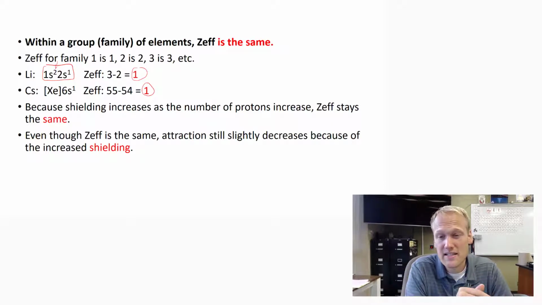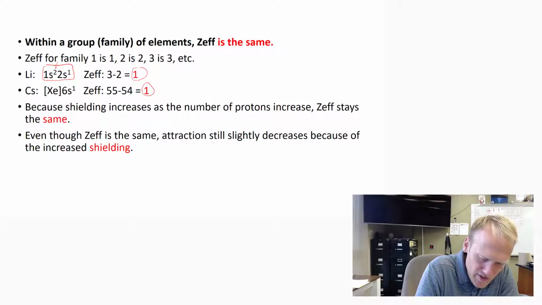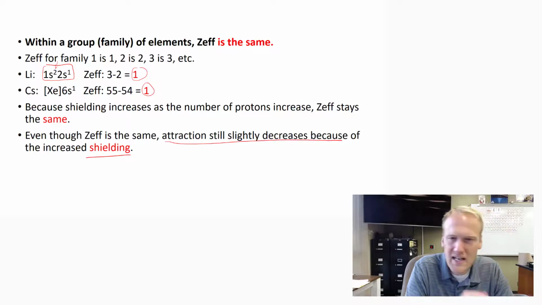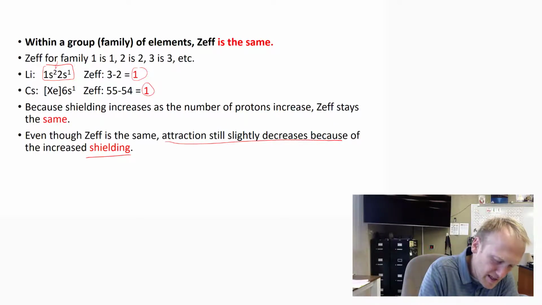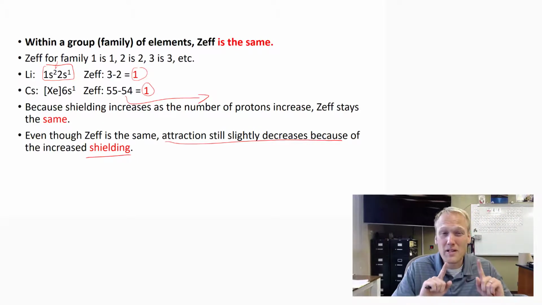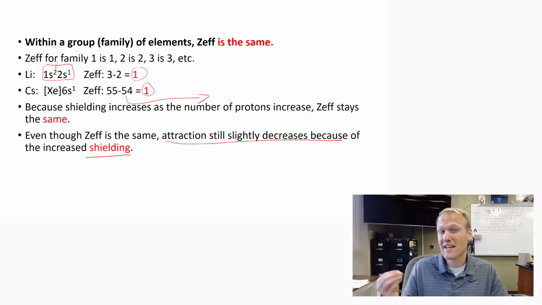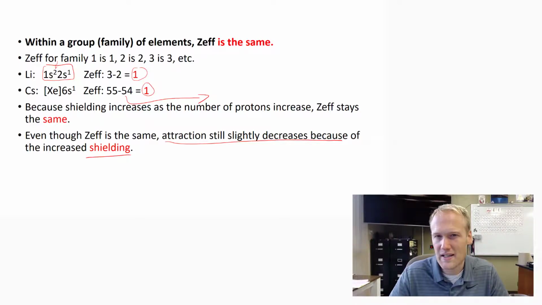Even though lithium and cesium have the same ZEF number, there is an incremental difference between their effective nuclear charge, or ZEF. Attraction still slightly decreases as you go down the periodic table because of increased shielding, meaning that since cesium has more inner electrons, it's going to push electrons away with a little greater strength. So yes, they're both calculated to be 1, but lithium would still be the stronger atom. It's going to pull with a little more strength inward.